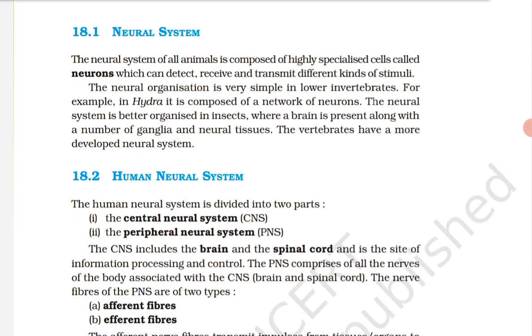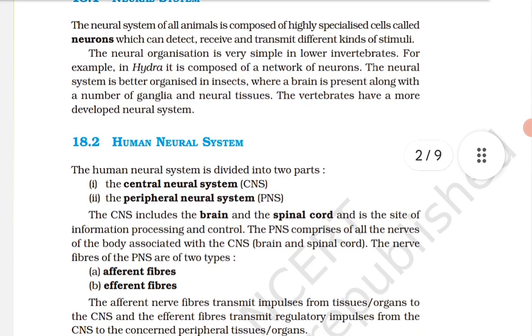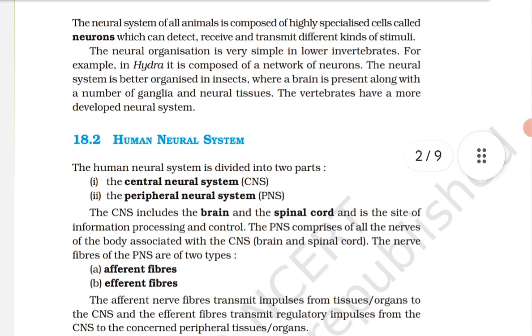The autonomic neural system is further classified into the sympathetic neural system and the parasympathetic neural system. The visceral nervous system is the part of the peripheral nervous system that comprises the whole complex of nerves, fibers, ganglia and plexus, by which impulses travel from the central nervous system to the viscera and from the viscera to the central nervous system.